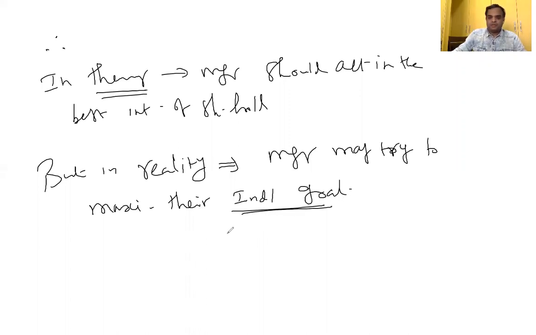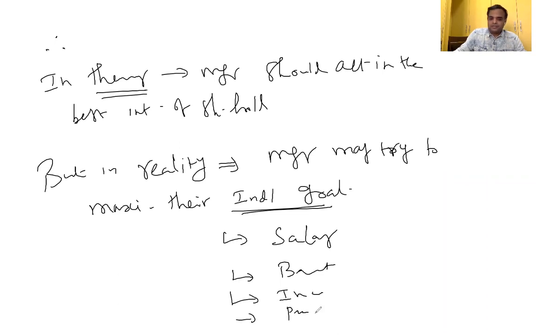Individual goals represent what? You may increase the salary or other benefits, incentives, perquisites, allowances, because company only is going to pay. Therefore, directors or managers may loot the company's funds in an indirect manner. So manager is different, owner is different. When compared to owner, manager may take more salary or more income. Directly or indirectly, they're going to siphon off the company's money.